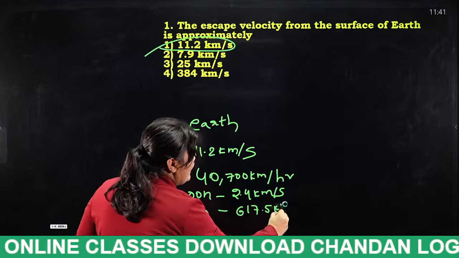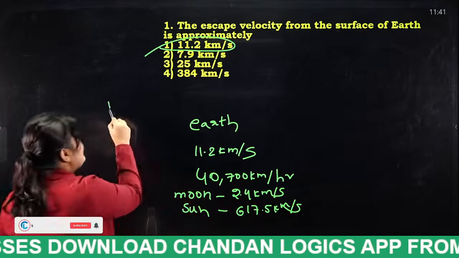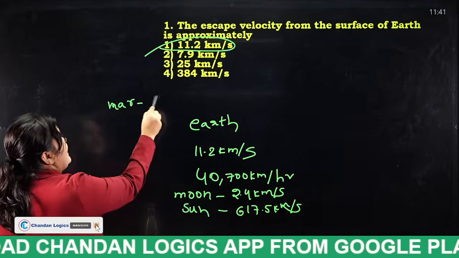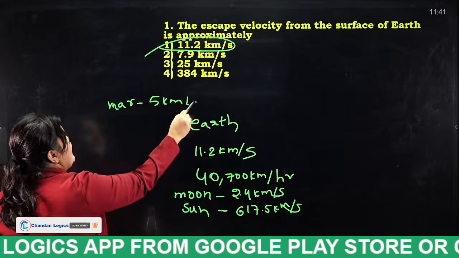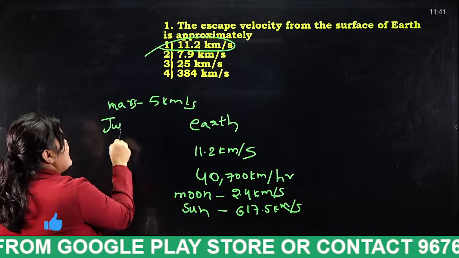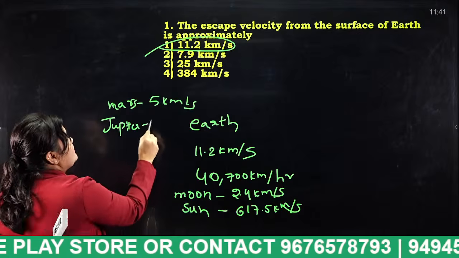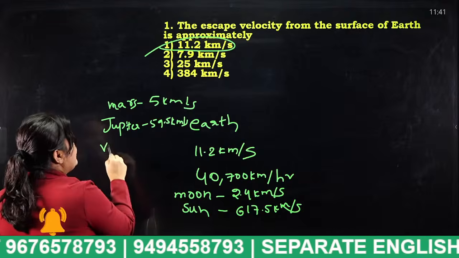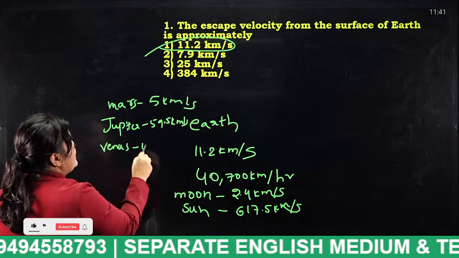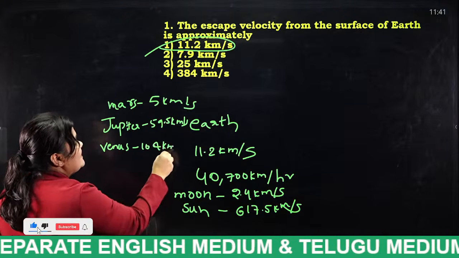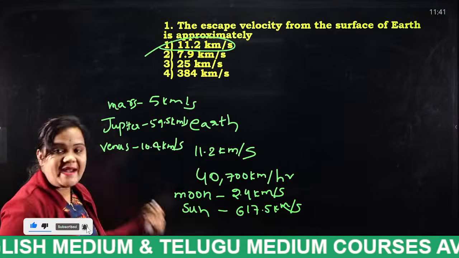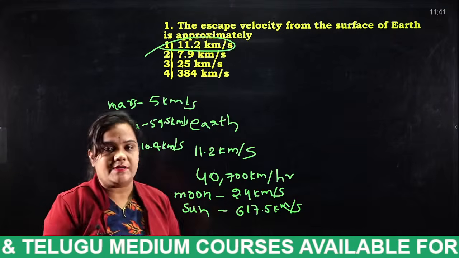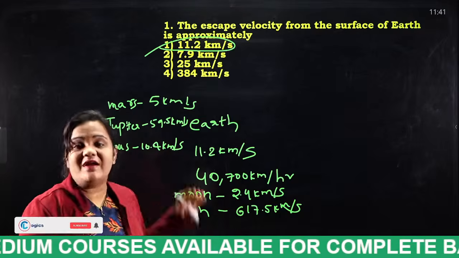617.5 kilometers per second. Even Mars has some escape velocity, like 5 kilometers per second, and even Jupiter has some escape velocity, and that is 59.5 kilometers per second. And Venus has 10.4 kilometers per second. So these are the escape velocity values of different planets. This is very, very important.